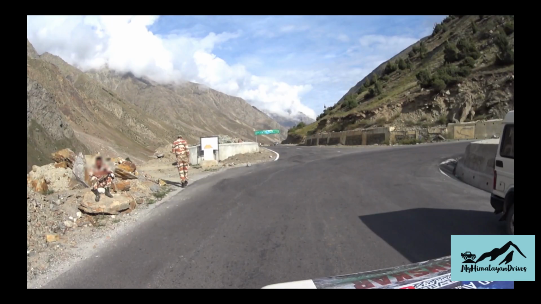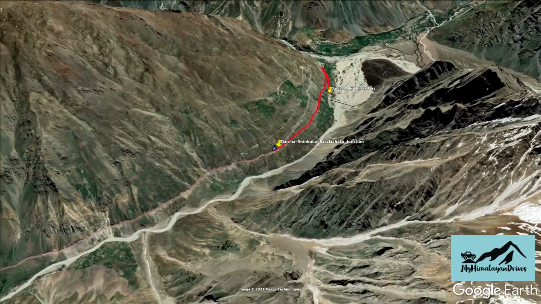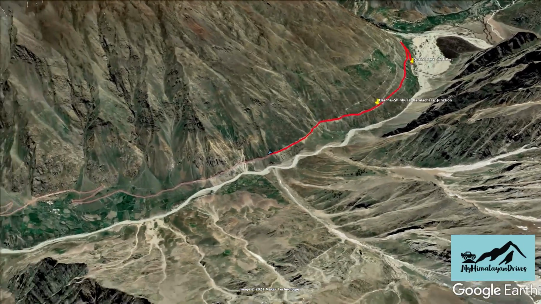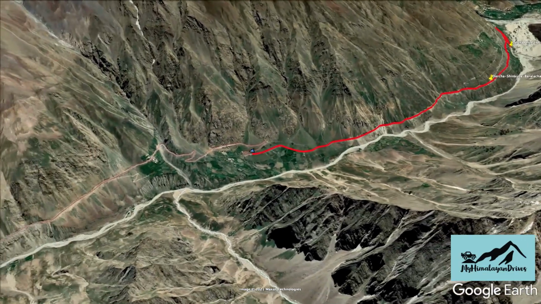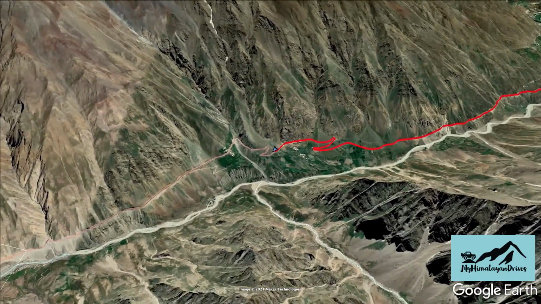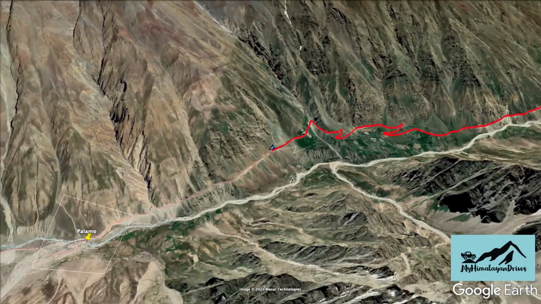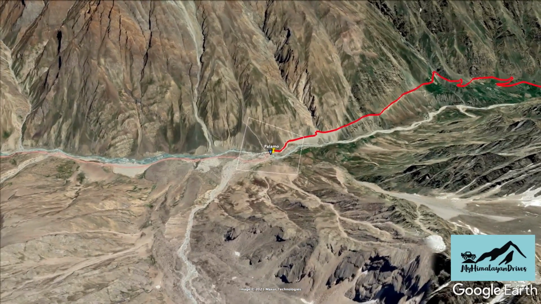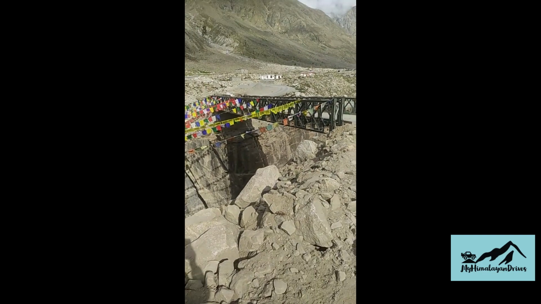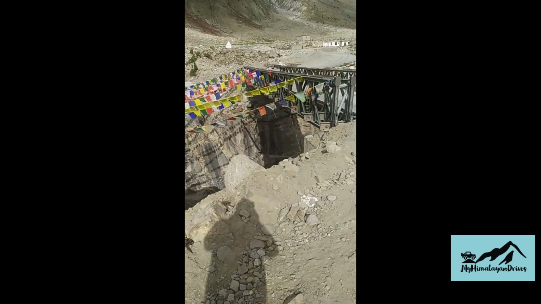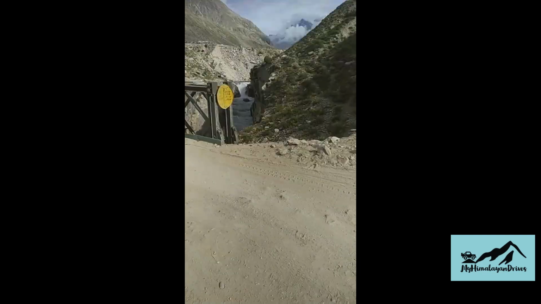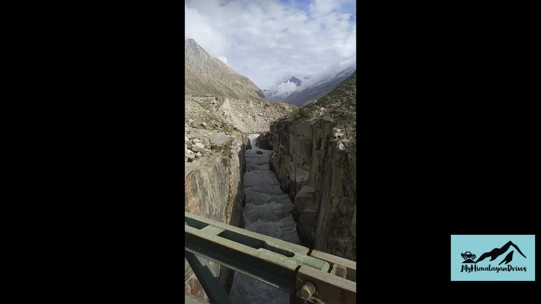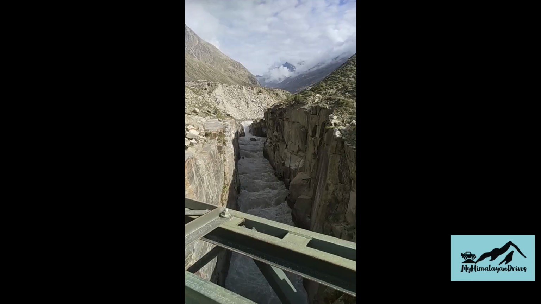From this fork, we continue to drive for the next 9 kilometers to Palamo. Till Palamo, we drive on the right side of the river which is referred to by locals as Darcha Nala. Just short of Palamo, there is a famous temple of Goddess Kali. It is said that if one is lucky, a natural image of Trishul can be seen in the river. Enjoy the tremendous force of water which crosses through mountain rocks here.